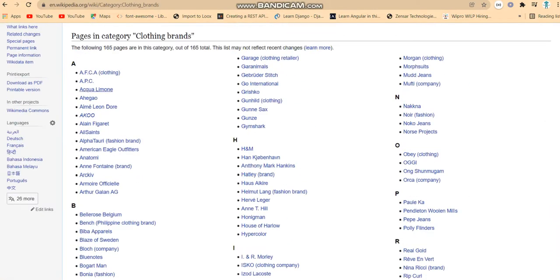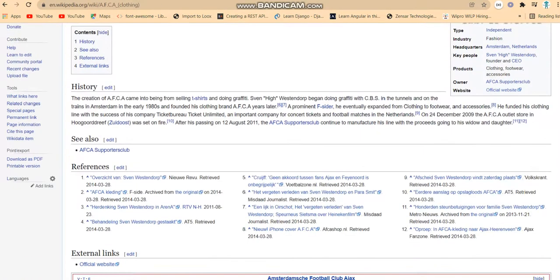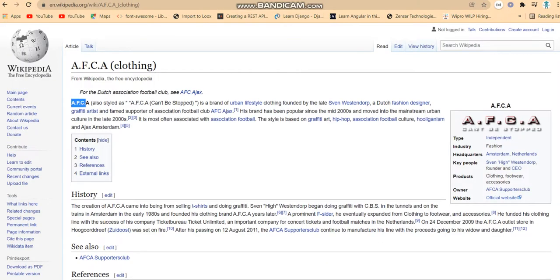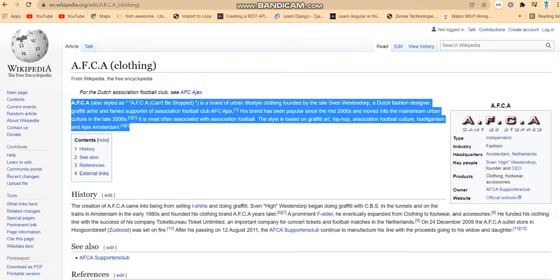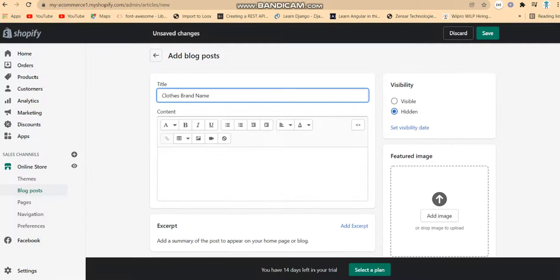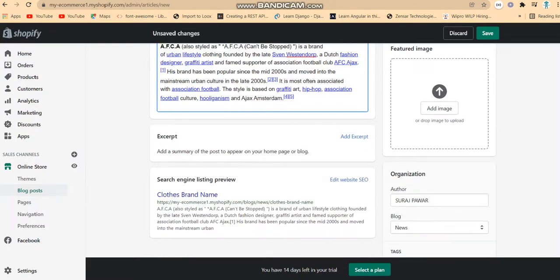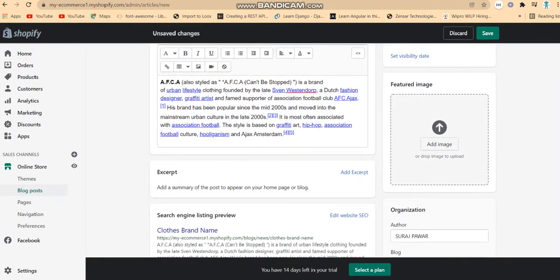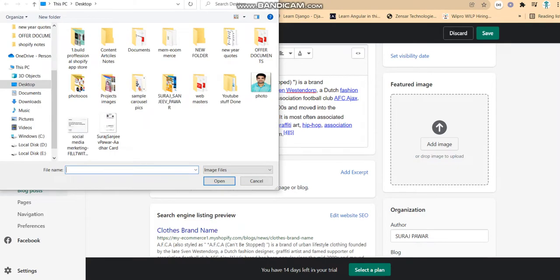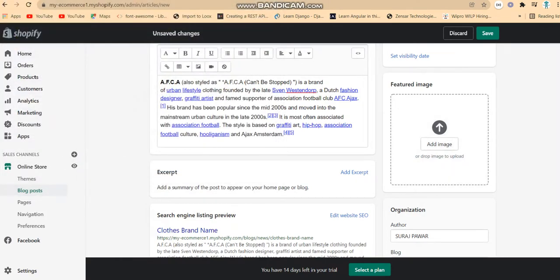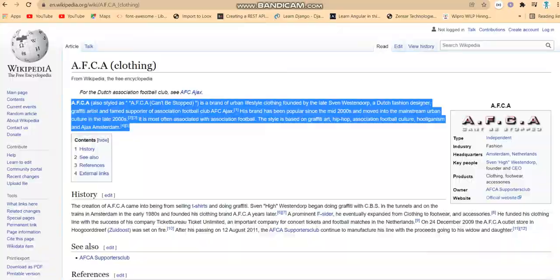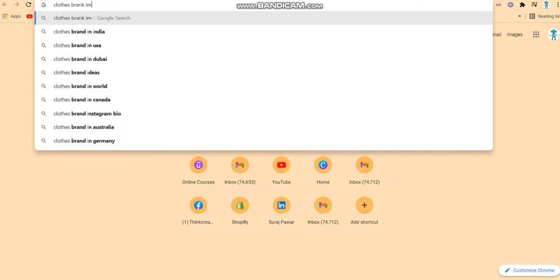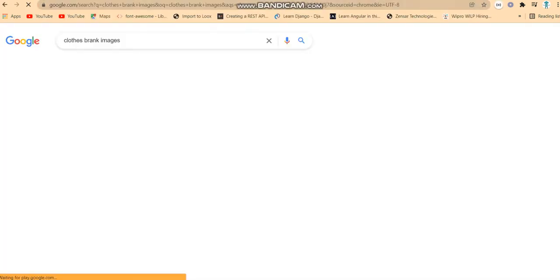For example, for this I have the form for a brand, and this is all about a Google form. I just copy it and paste it here because I have no time. If I want to add a feature like adding images, I click on add images. First of all, I want to download the images, so clothes brand images.